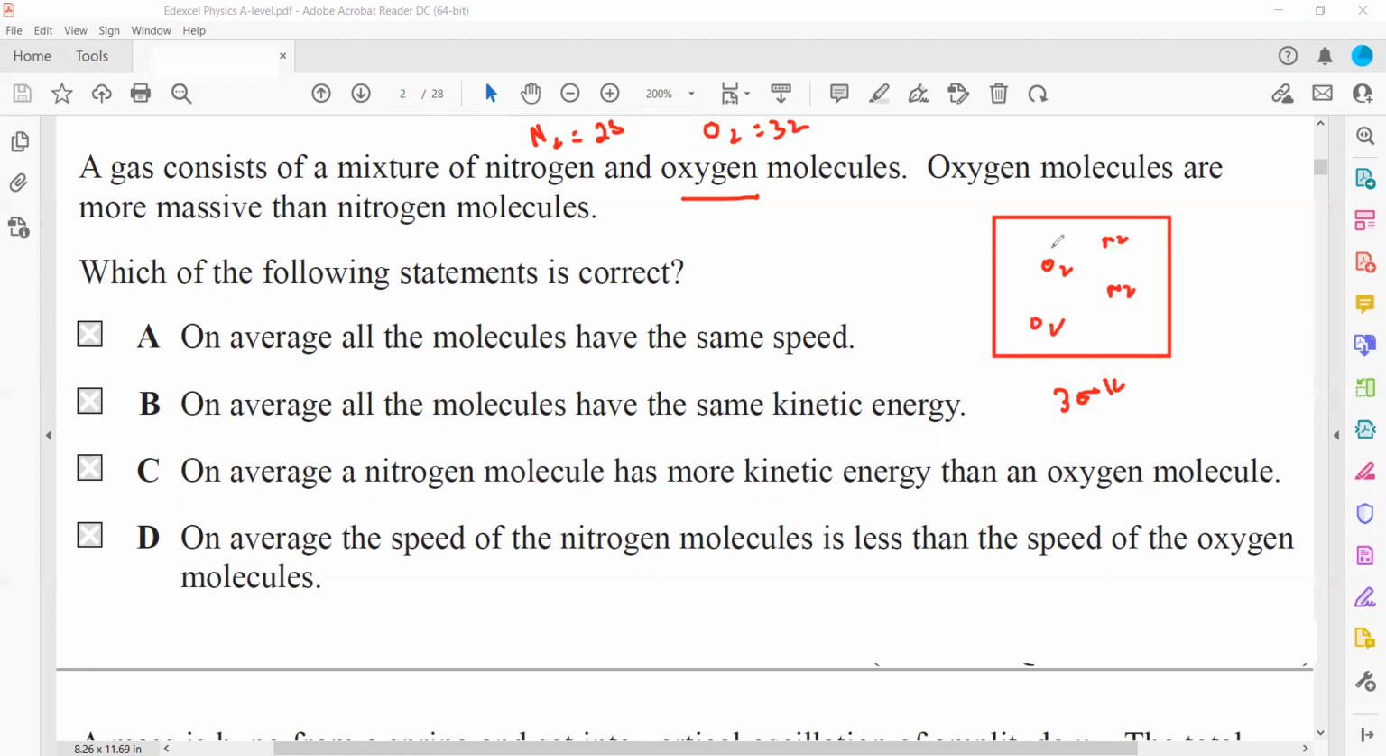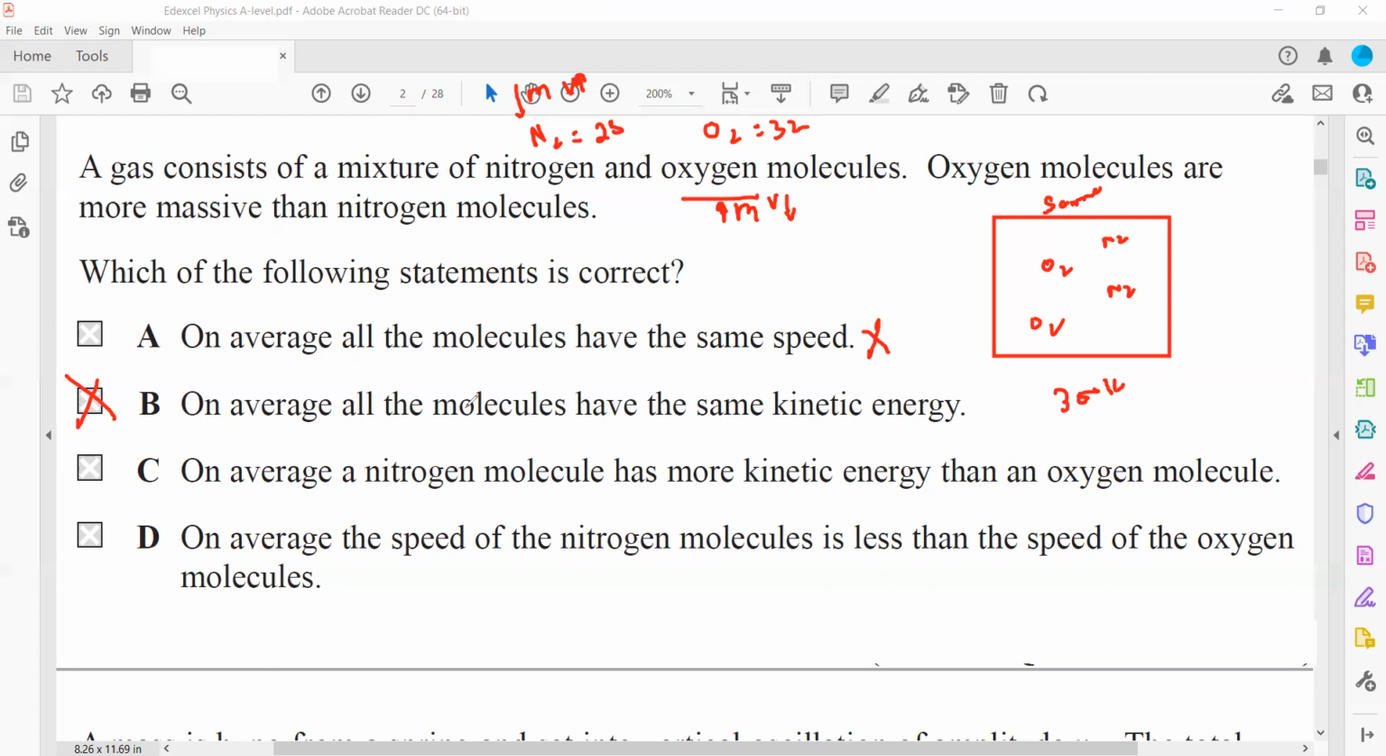An oxygen molecule will have the same kinetic energy as a nitrogen molecule because the temperature of the gas inside the container will be the same. So their kinetic energies will be the same, but the speeds will be different because oxygen has a greater mass, so its molecules will move slower. Nitrogen has a small mass, so its molecules will move faster. So they cannot have the same speed. On average, all molecules will have the same kinetic energy. So B will be the right answer.